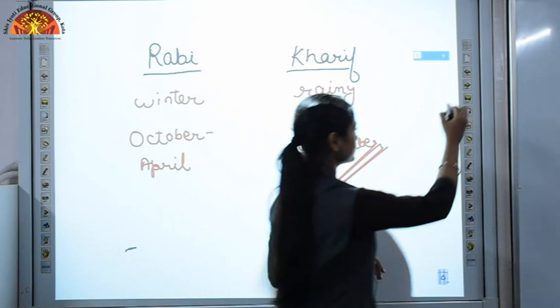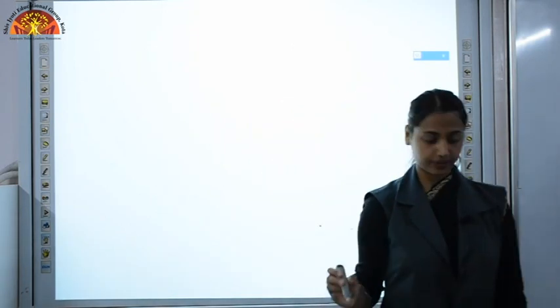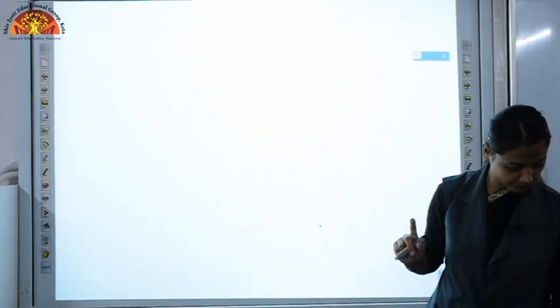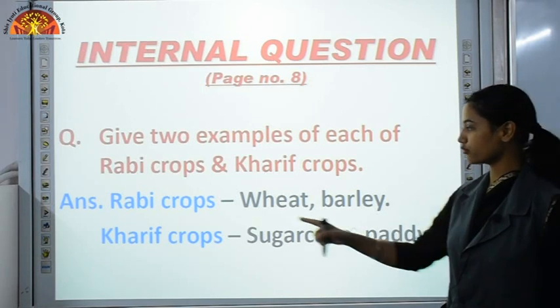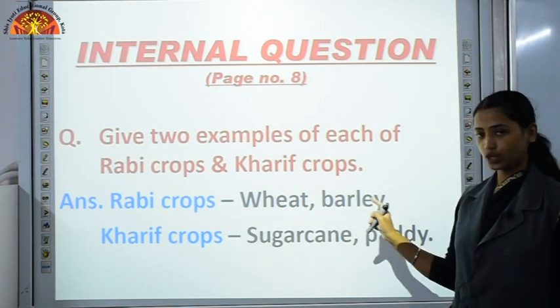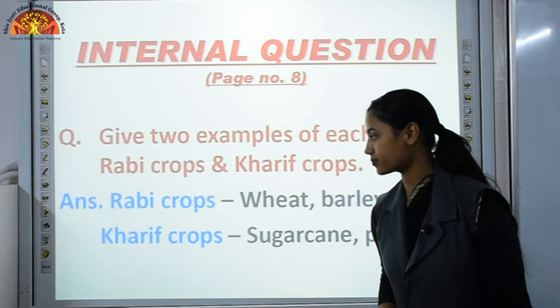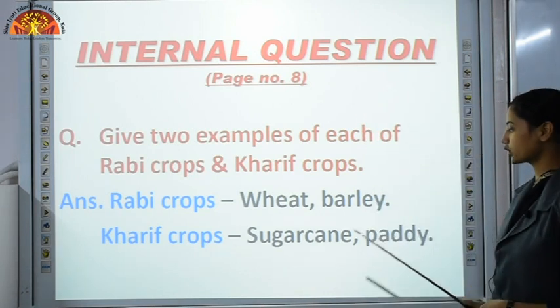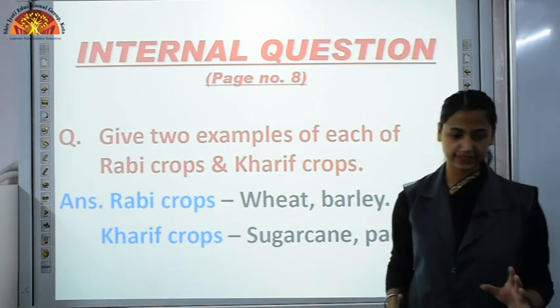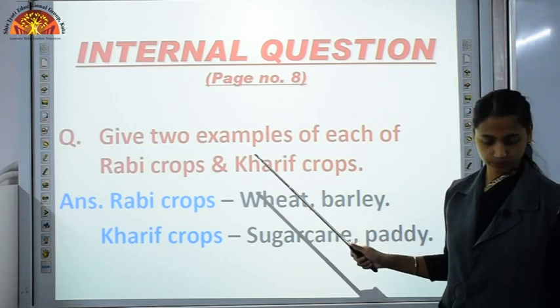So, got it? Rabi and Kharif crops. Now you have to give examples. Examples of Rabi crops are wheat, barley, whereas examples of Kharif crops are sugarcane, paddy, maize. There are so many examples, so you have to note this down.